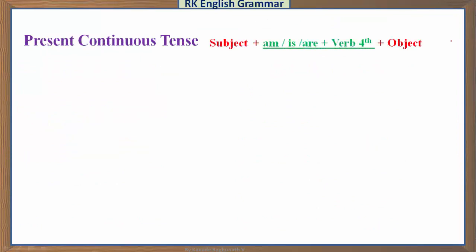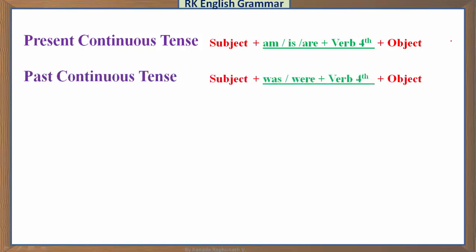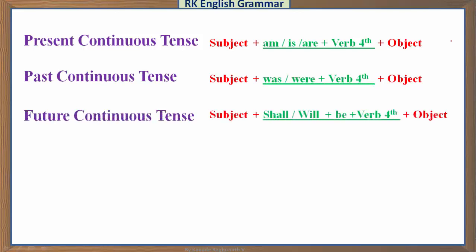Now here we are going to study the comparatively about present continuous, past continuous and future continuous tense. See the structure of present continuous: subject plus am is are plus verb plus object, and past continuous: subject plus was were plus verb plus object, and future continuous tense: subject plus shall will plus be plus verb plus object.